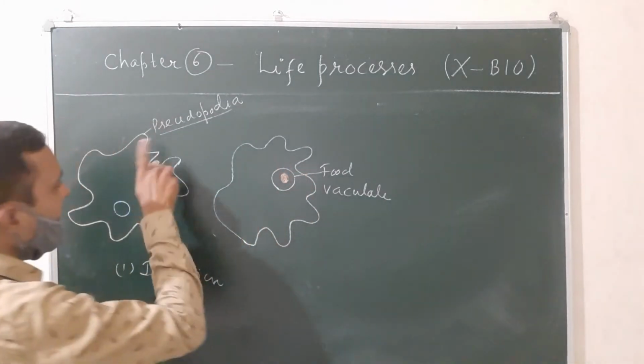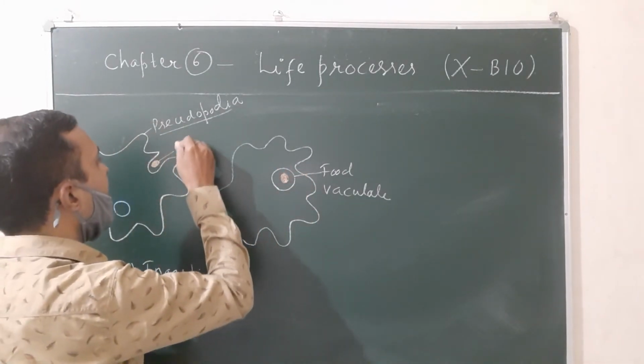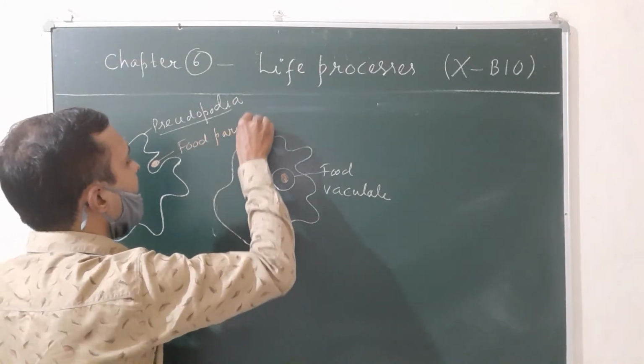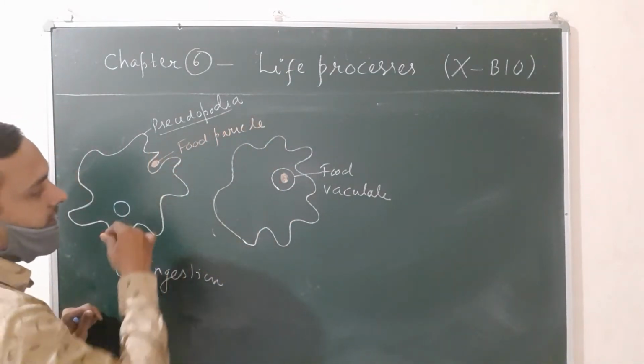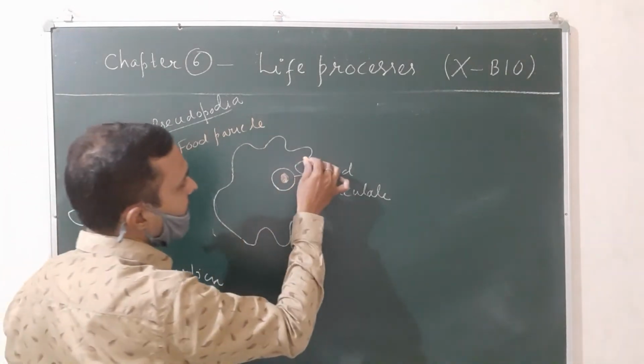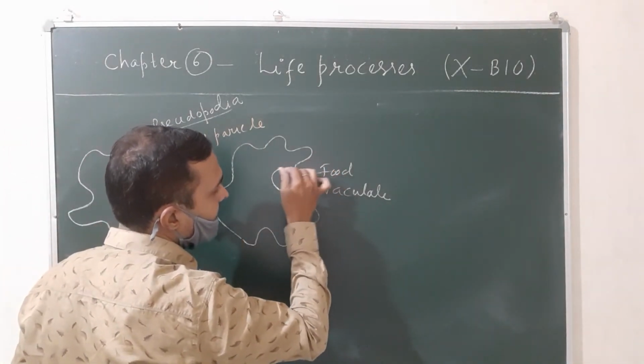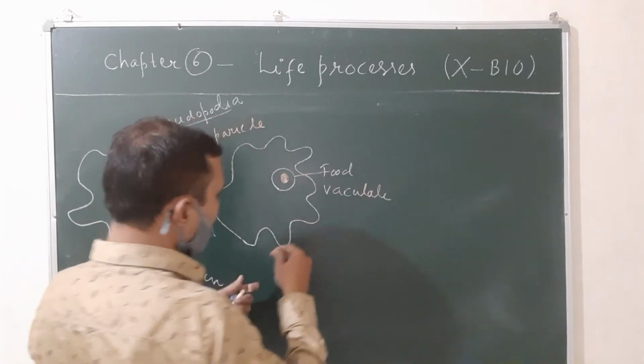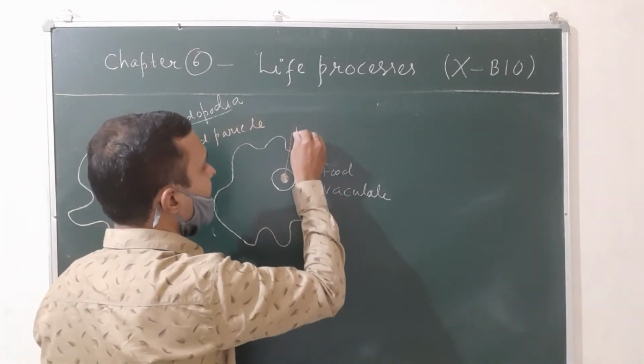Finally, the food gets entrapped inside the food vacuole. So first of all, this is the food particle present in the water. When the ingestion is over, the cell membrane folds inside and forms a spherical structure known as the food vacuole. Inside the food vacuole, the food particle gets transferred.